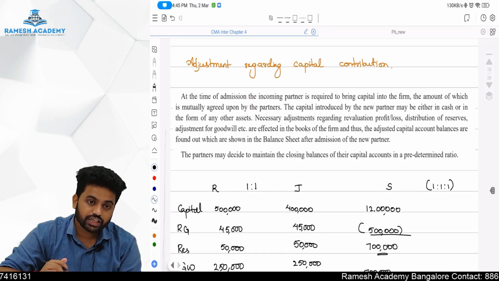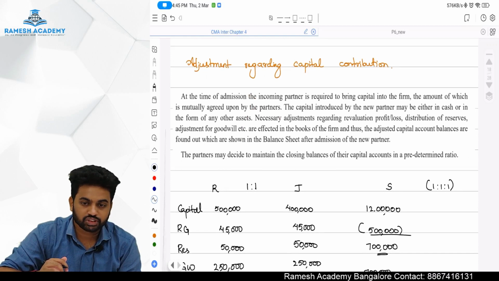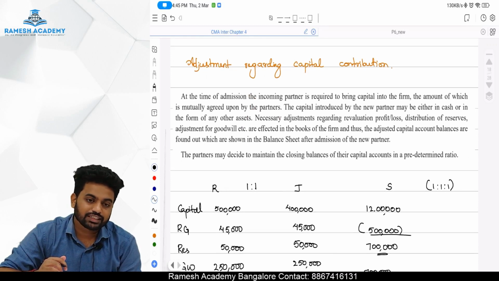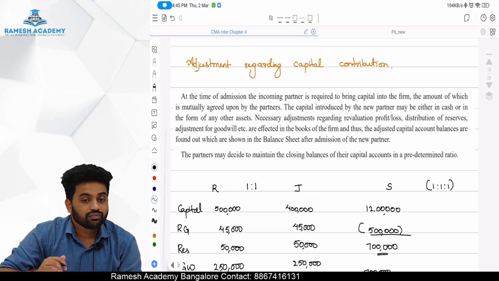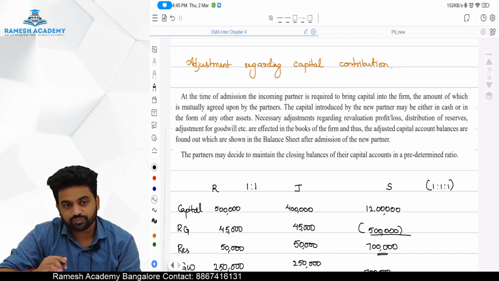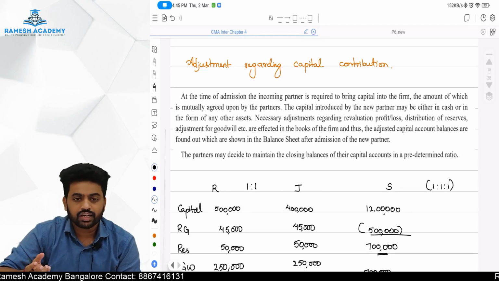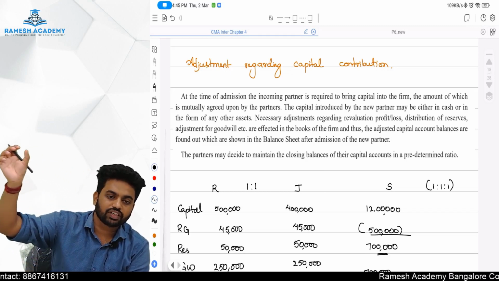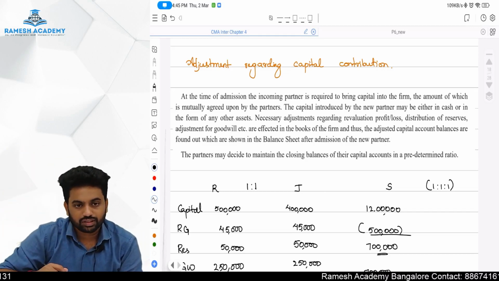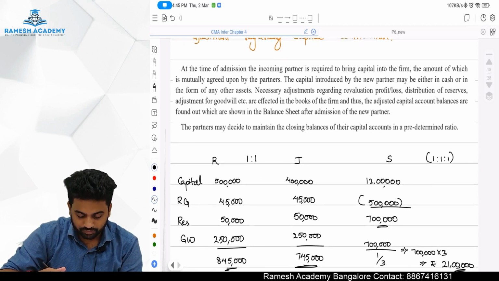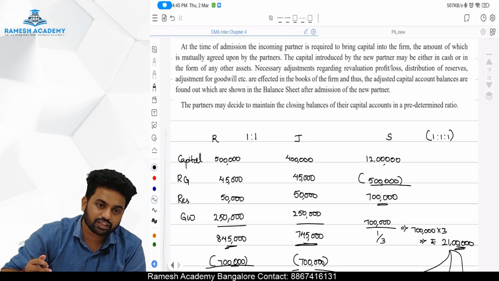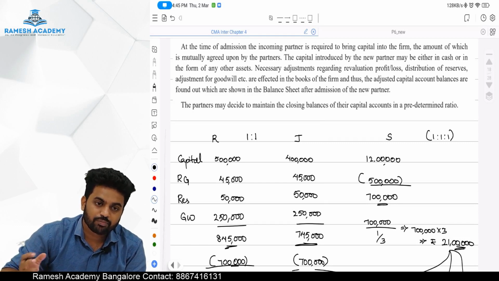Next one is adjustments regarding the capital contribution. What are the adjustments? Listen, we might say that after the new partner enters, we are going to set a capital base as per the new partner or the existing partners, and all other partners should maintain their capital in the same existing profit-sharing format. Then that is capital adjustment. Sometimes the existing partner might have to bring in cash, or sometimes the existing partner might have to take out the capital they have already invested, because of the base.